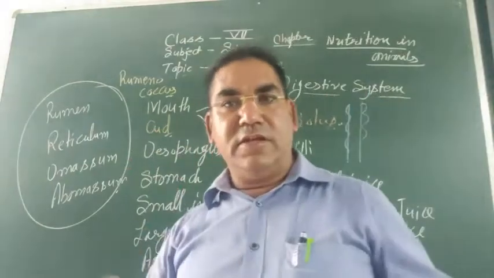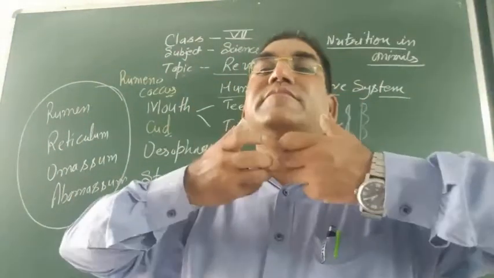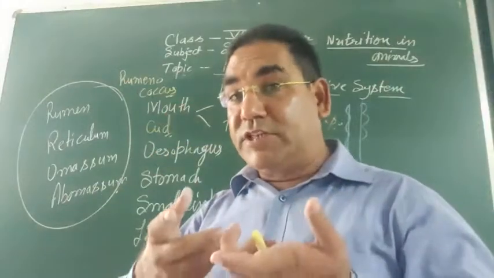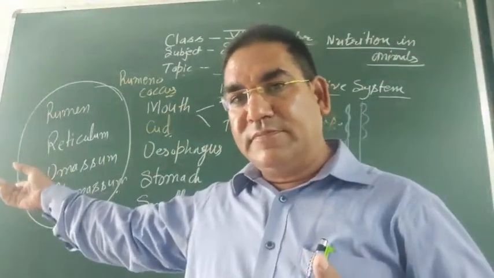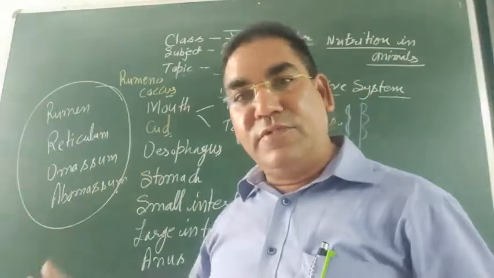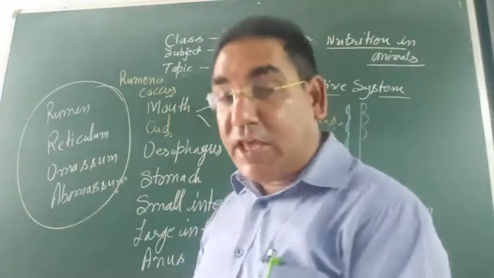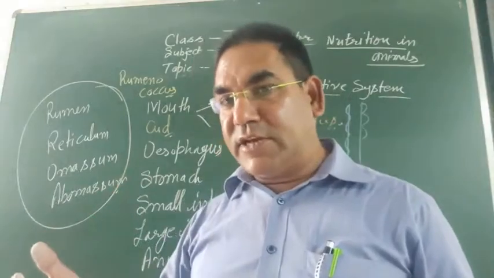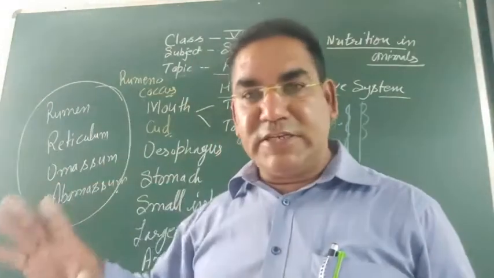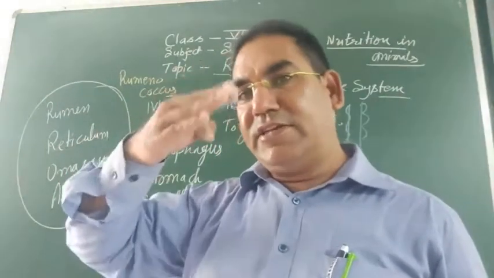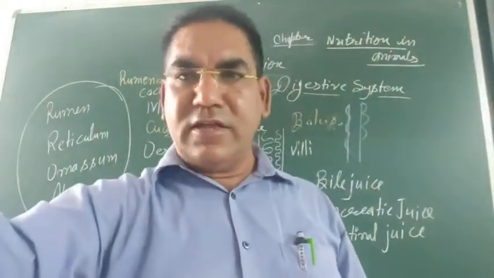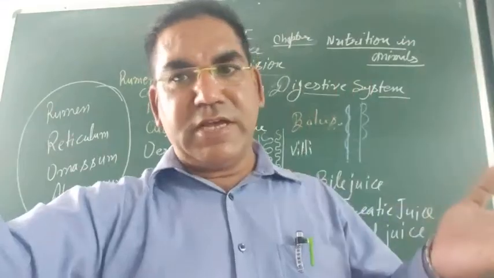Now when they chew the cud, the food again enters into the stomach, in the part called omasum. From the omasum food enters into the abomasum. Abomasum is the true stomach in which gastric glands are present. They completely digest the food. Next, the small intestine and large intestine, like in our human digestive system.